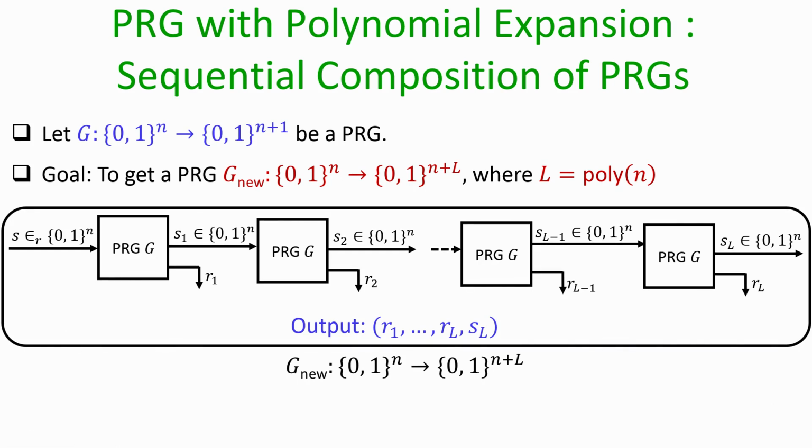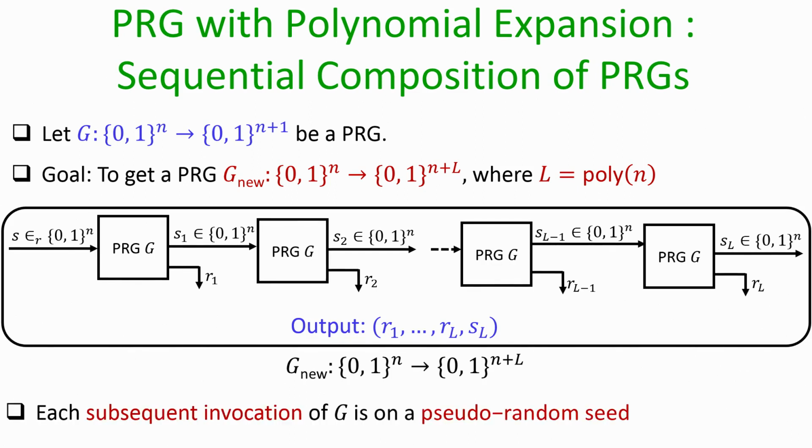So, what basically we are doing here is we are invoking the existing algorithm G, L number of times, and in each invocation we are generating one pseudo random output and a pseudo random seed, where the pseudo random seed is used for the next invocation of the PRG, and this process is repeated L number of times. So, the claim here is that if the existing algorithm G is a pseudo random generator, then the new construction that we have designed, G nu, is also a pseudo random generator, provided L is some polynomial function in the security parameter n.